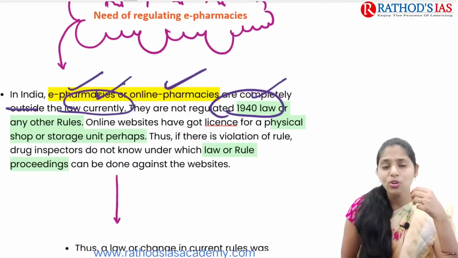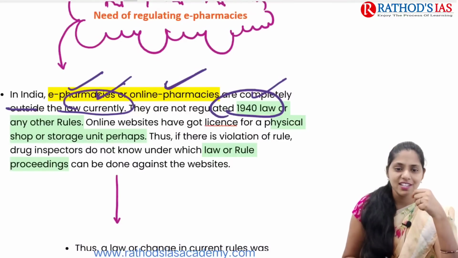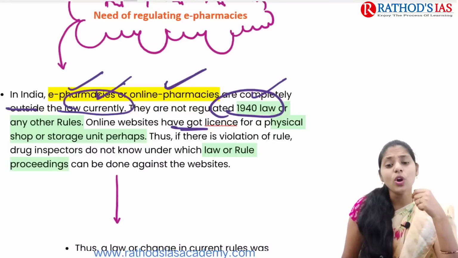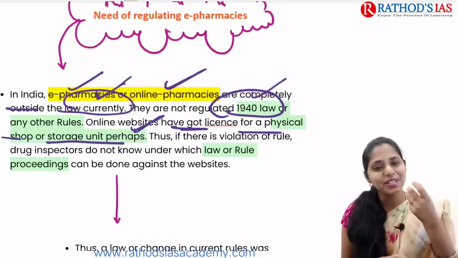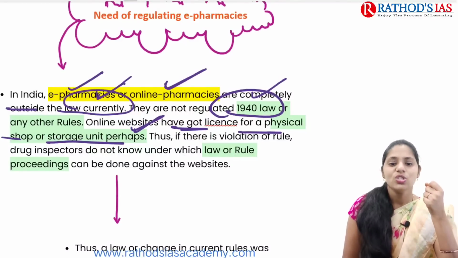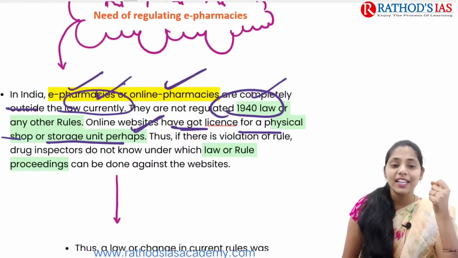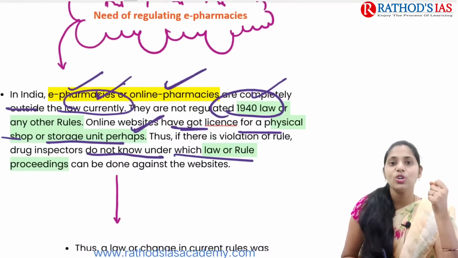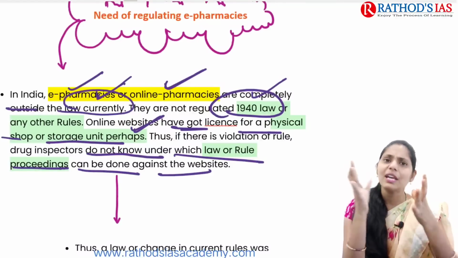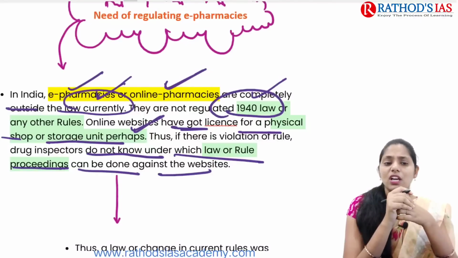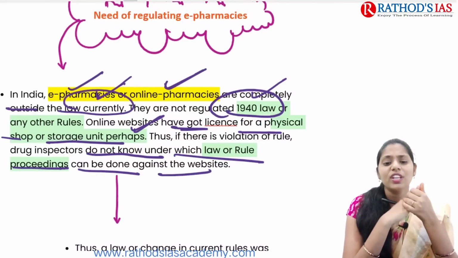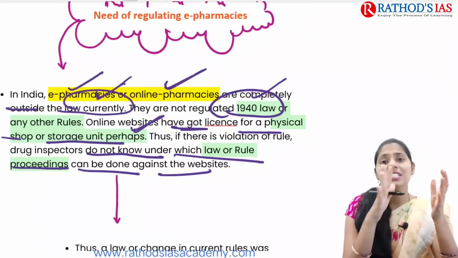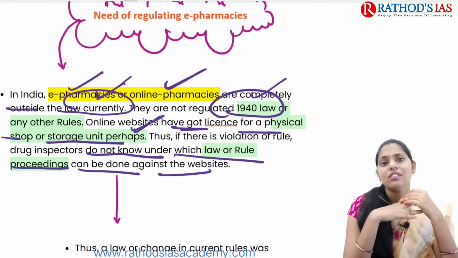Even if you're talking about online websites, we have a number of websites online. They got a license for a physical shop or storage unit perhaps, but they came with the establishment of these online websites. So if there is a violation of rule, drug inspectors do not know under which law or rule proceedings can be done against the websites. If drug inspectors are inspecting these pharmacies and notice that any violation is happening, they do not understand under which law they have to book the case. This is one scenario that we can see in our Indian pharmacies.